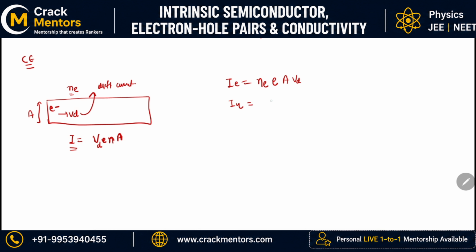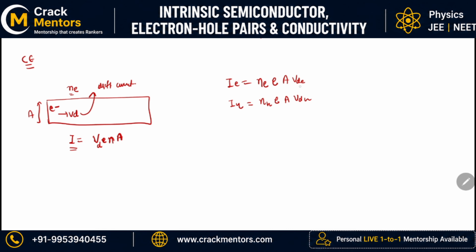And what about hole? For hole the formula of current will be N_h, the number density of the hole, into the charge. Since it is exactly as charged as the electron but with the opposite sign, electron was negatively charged and this hole will be positively charged. So N_h e into area into V_dh.